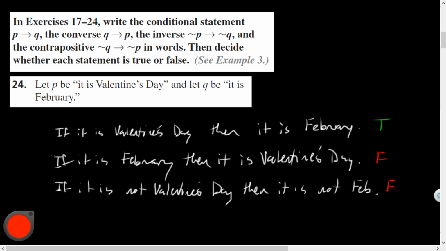Okay, and we talked about how these two statements are logically linked, that if one's true, then the other is, and how the original conditional statement and its contrapositive are logically linked. The contrapositive would be, if it is not February, then it is not Valentine's Day.